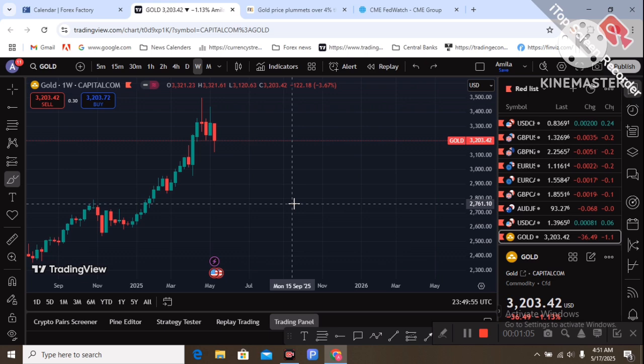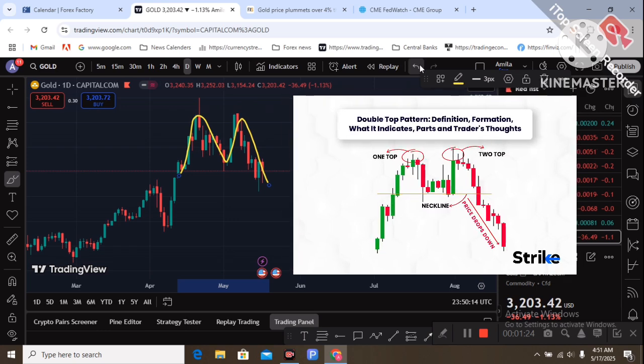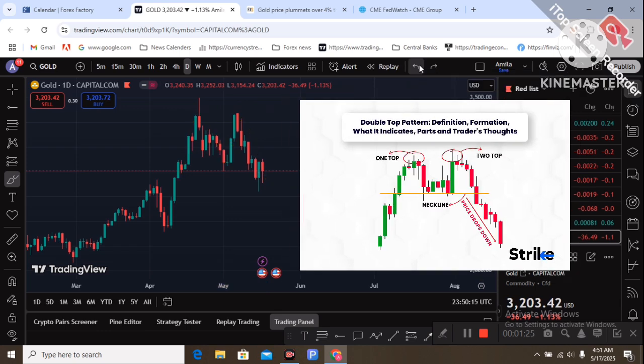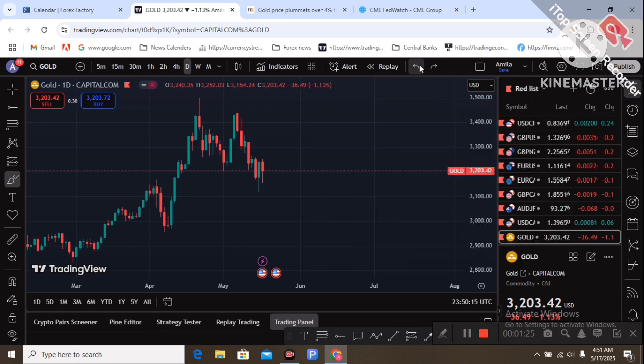So let's see what happens next week. I am going to the daily chart. This is the M pattern. Last week I mentioned a double top pattern on the daily chart's technical picture.